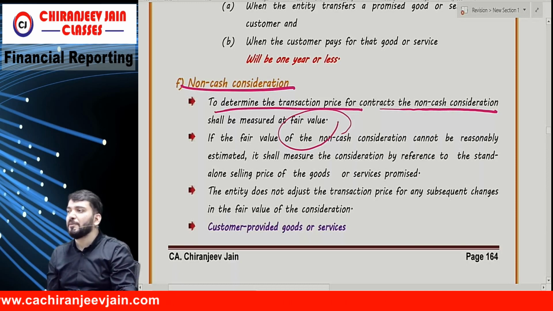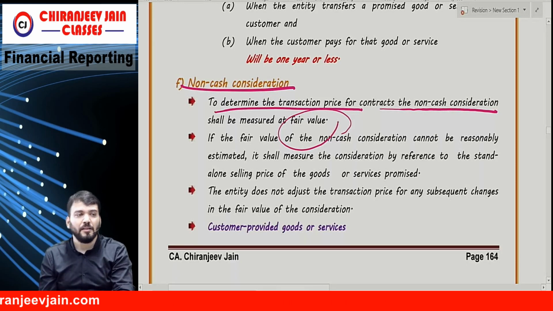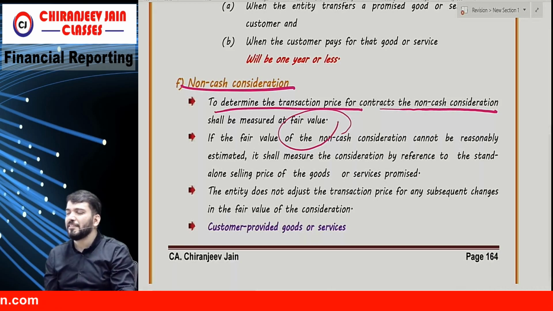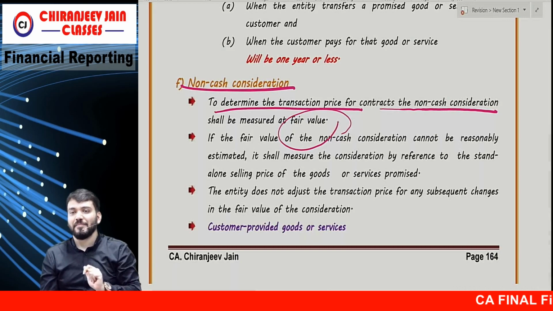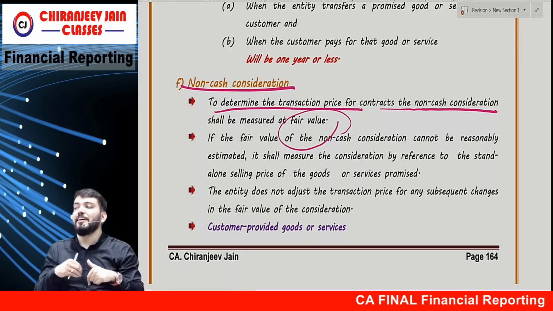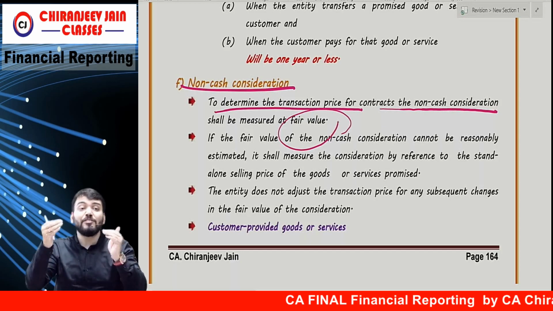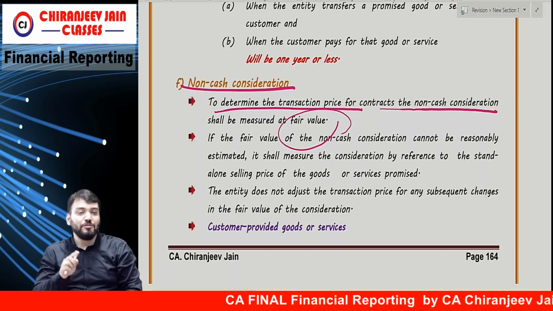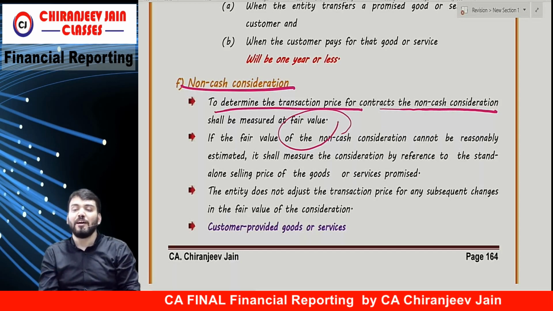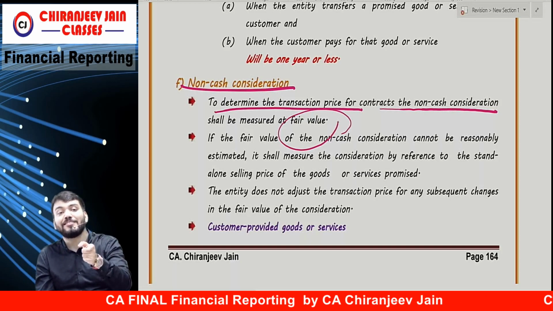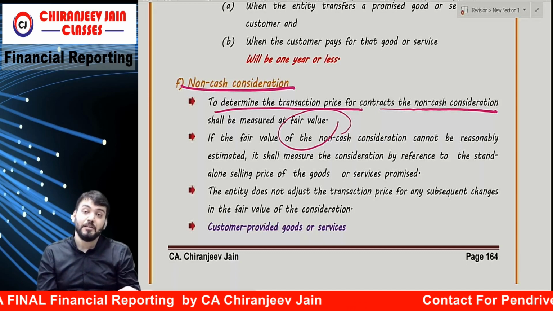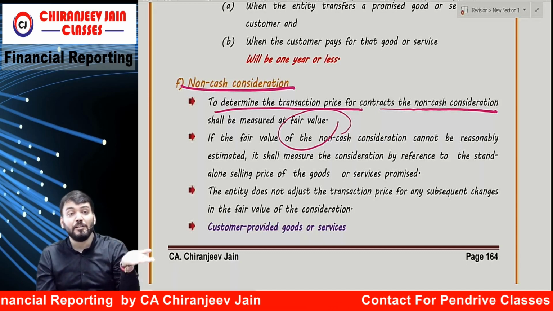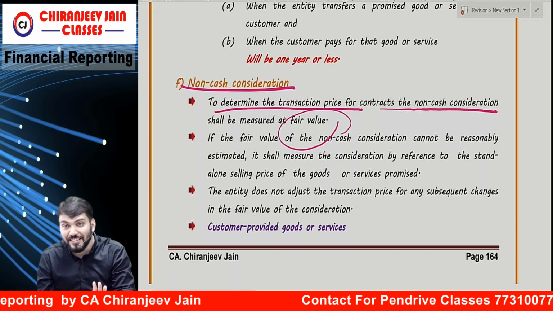Fair value of asset given up or fair value of asset received? No, no, no. That was when you are paying. This time you are receiving. Consideration is always received. So what asset you receive, that is consideration. So first preference will be given to what? Fair value of non-cash consideration received. If it is not clearly evident or not determinable, then we'll take fair value of asset given up.